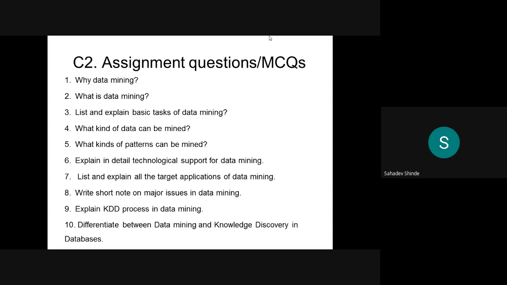After the completion of the chapter, we will see the solutions for all these assignment questions here. MCQ questions and the answers also I will provide to you by email. So these are the assignment questions.